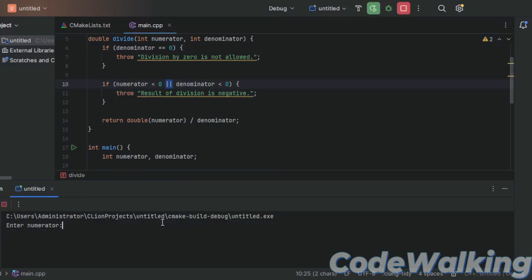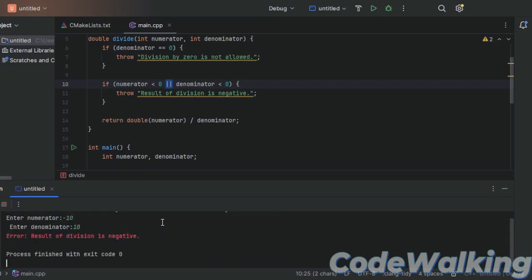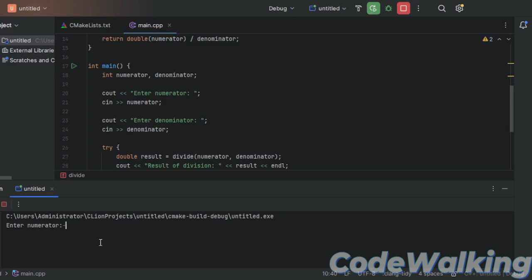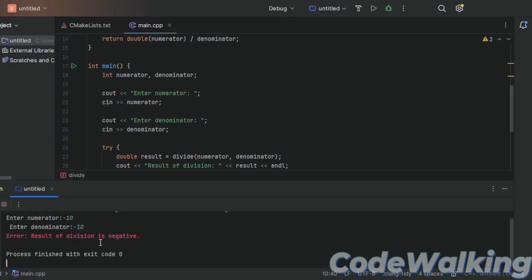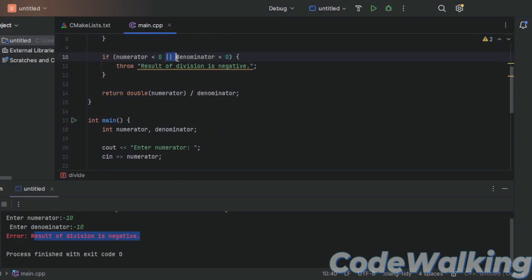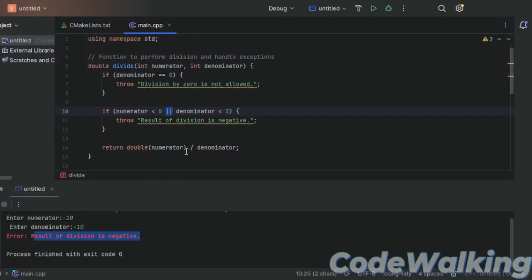Let me do -10 and 10. As you can see, the result of division is negative, because the numerator was negative. If we put a negative denominator, it is going to be the same. But let's see what happens if we do both negative. As you can see, the result of division is negative, because both of them are negative, so it's also going to give that the result of division is negative.